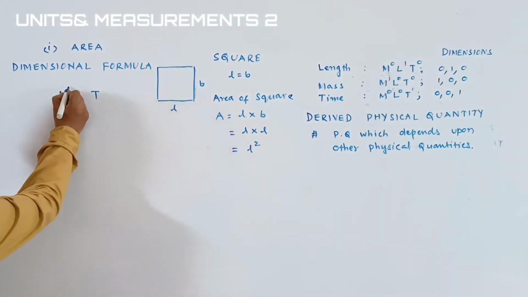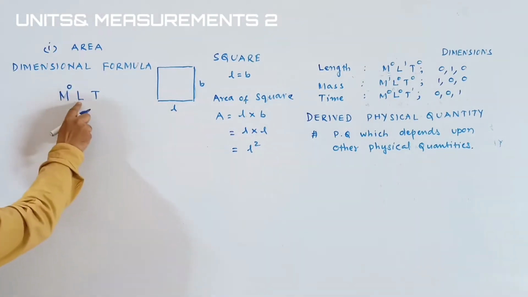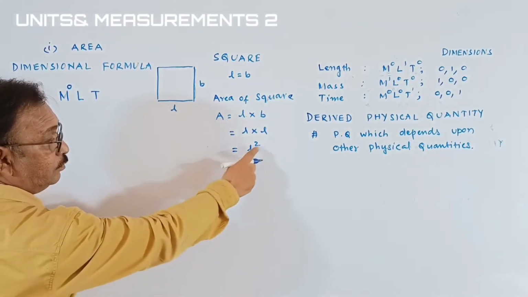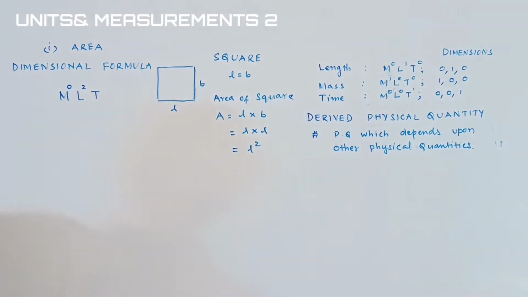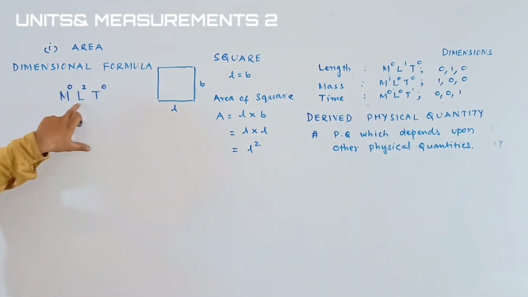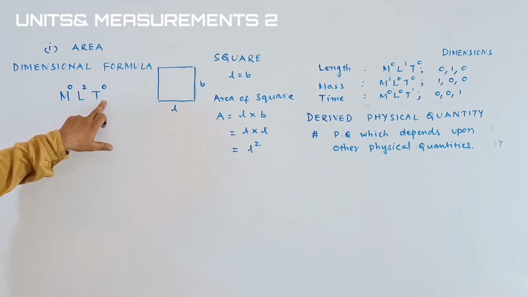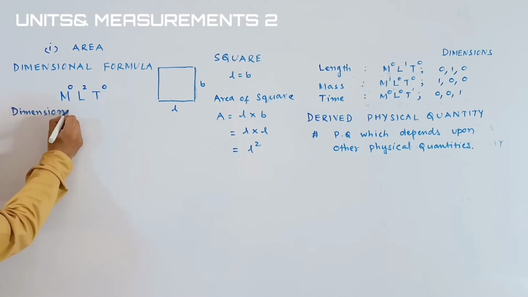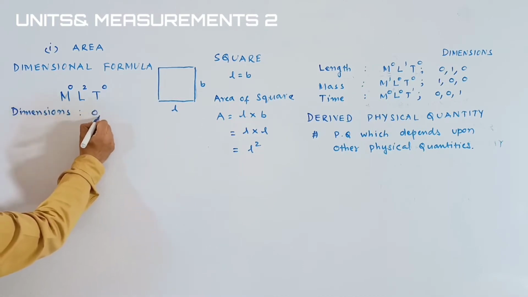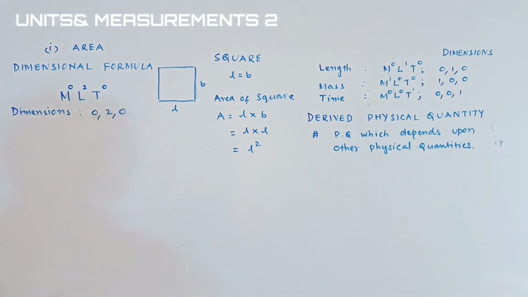That's why we are writing the power, that is dimension is 0. And length is of 2 times, that is square. And time is 0. Okay. It is the dimensional formula of area, students. See, M0, L2, T0. And what are the dimensions? 0, comma 2, comma 0. It is about the square, students.